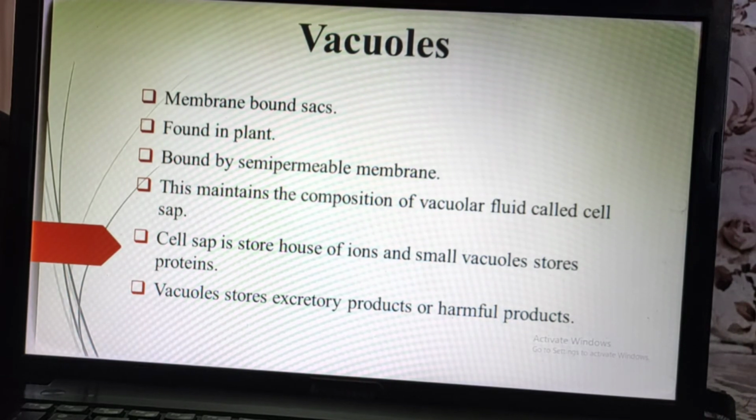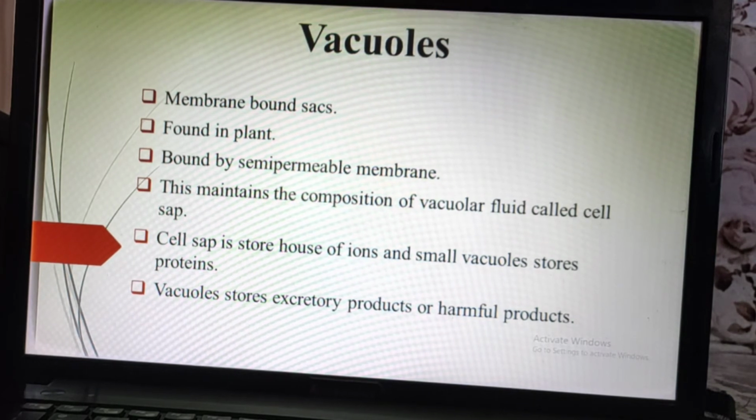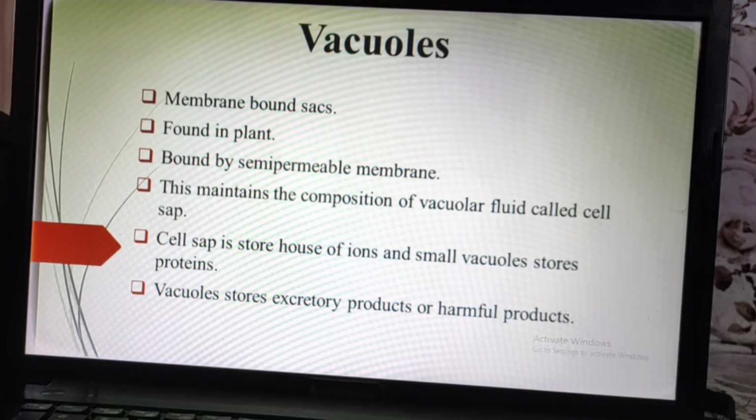Because it is present in a vacuole. That's why it is a vacuolar fluid, and this maintains the composition of vacuolar fluid. That means every liquid or every mineral or every nutrient will have a particular composition, and that particular composition will maintain the vacuolar fluid, and this phenomenon is called cell sap.